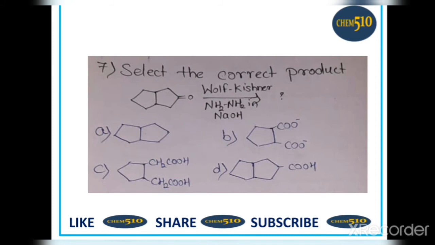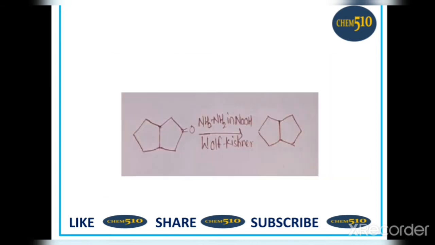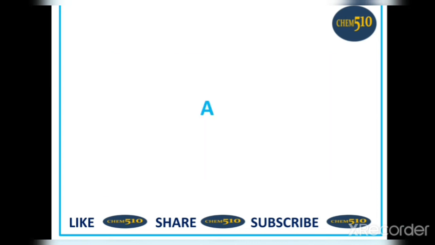7. Select the correct product. Here a reactant is given which has a C=O, and Wolff-Kishner reduction is used here. So we know that in Wolff-Kishner reduction, removal of oxygen takes place. So option A is correct. Here the mechanism is given. So option A is correct.